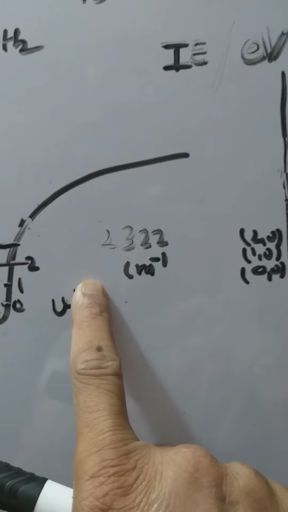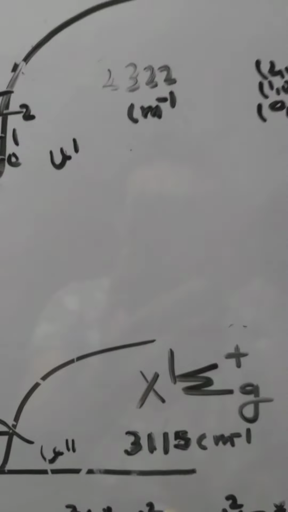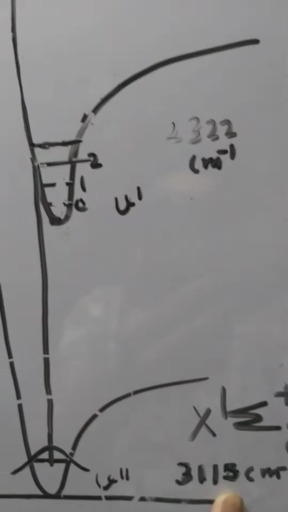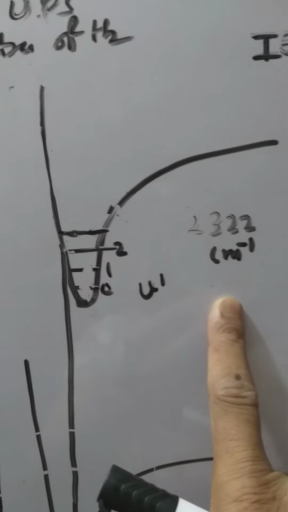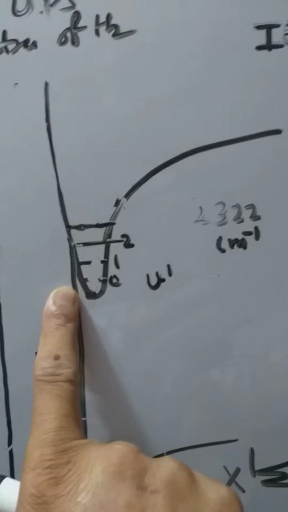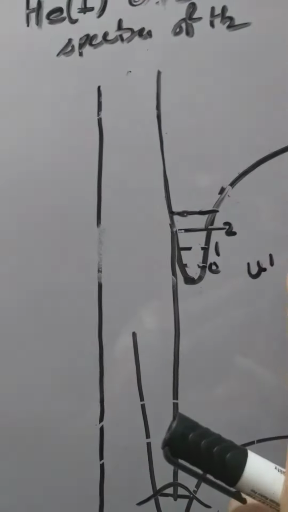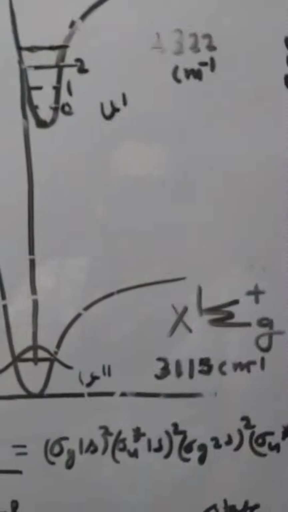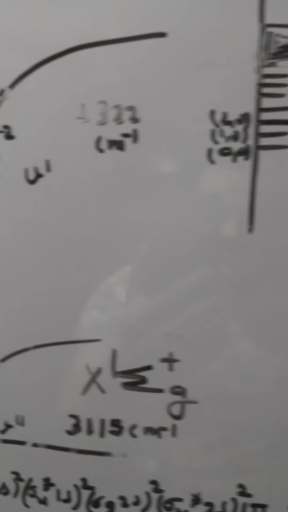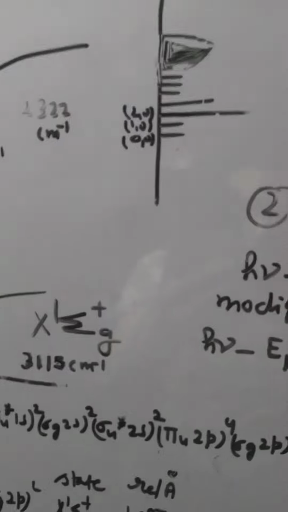It is less than the ground state equilibrium oscillation frequency, indicating that the excited state has the higher Req, that is the less bond strength than the ground electronic state of the hydrogen molecule.